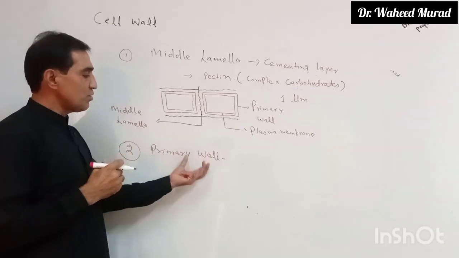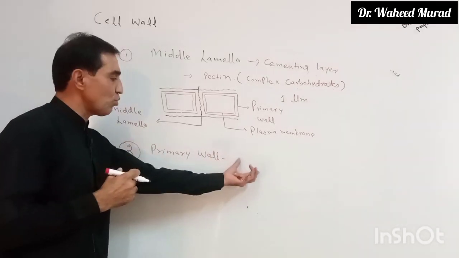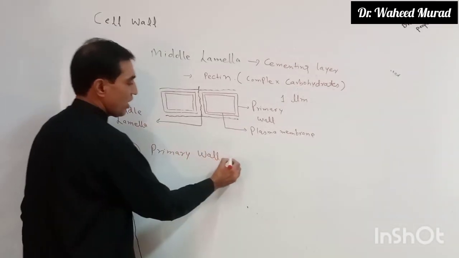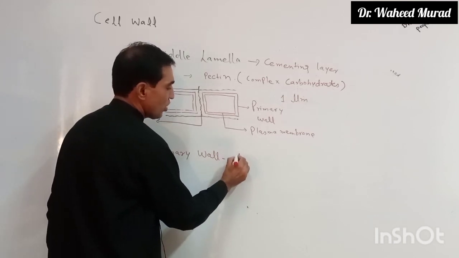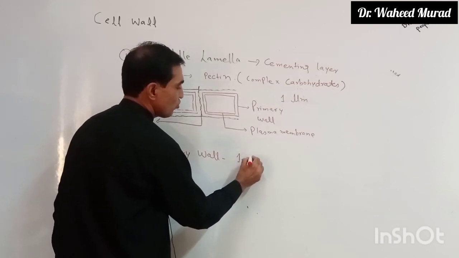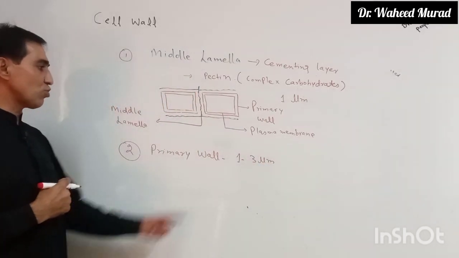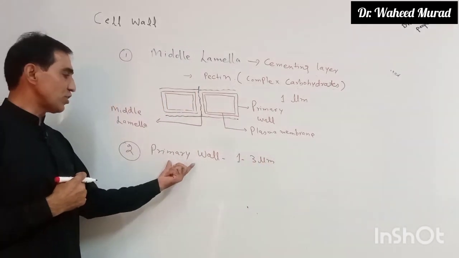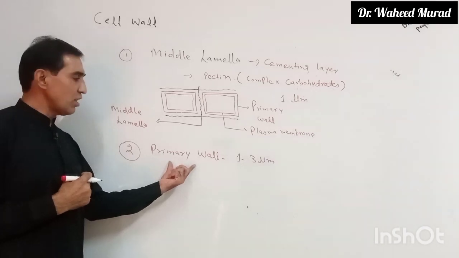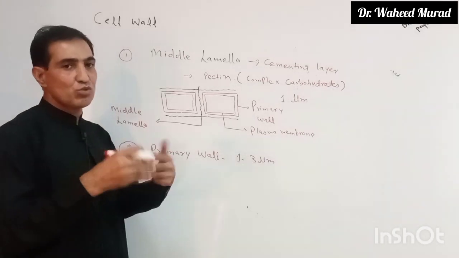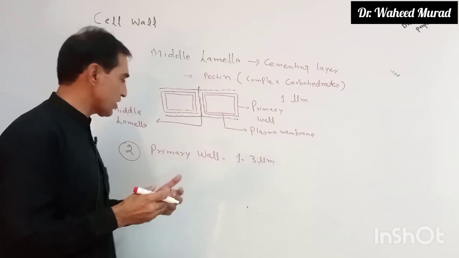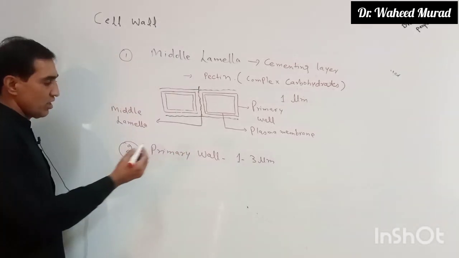It is the first formed layer of the cell wall, and it is round about 1 to 3 micrometer in thickness. It forms when the cell is going to divide. Division के वक्त ये primary wall बन जाता है.